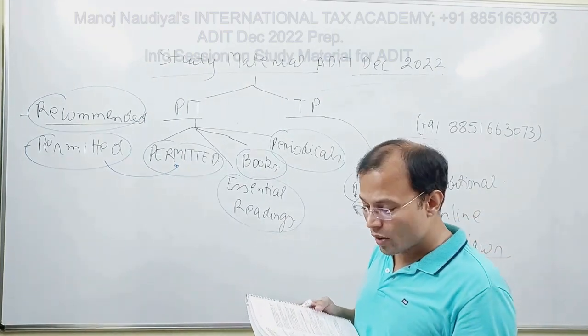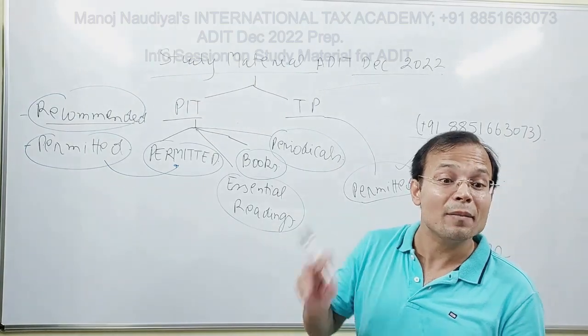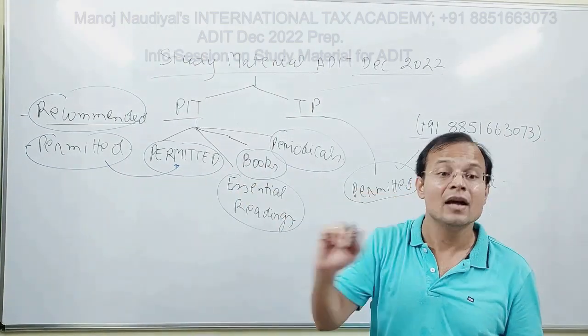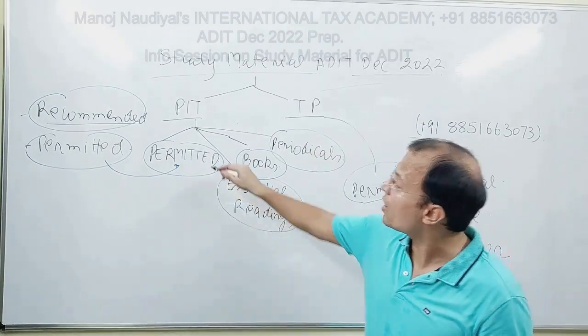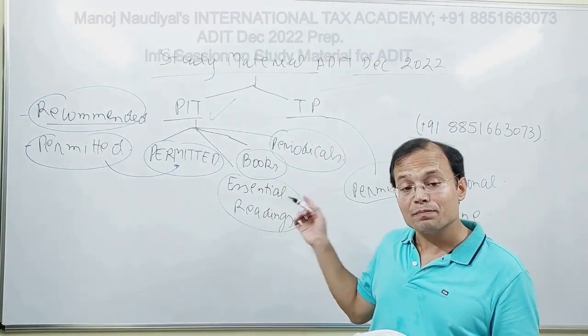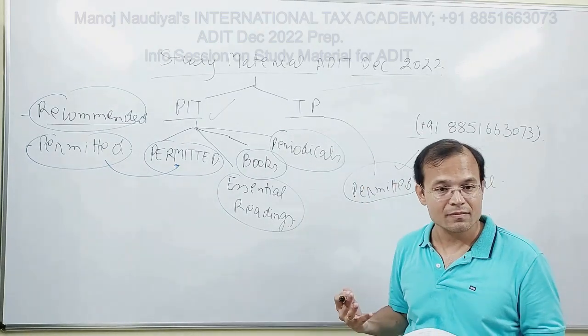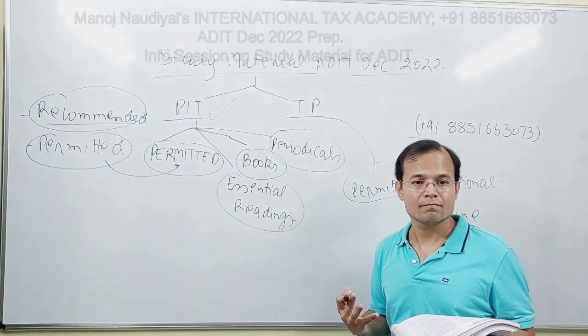Let us go through the permitted text. Number 1, OECD Model Tax Convention on Income and Capital 2017 version, the one which is required for PIT. So that is permitted in TP as well. Are you able to see this? There is an overlap in the syllabus.